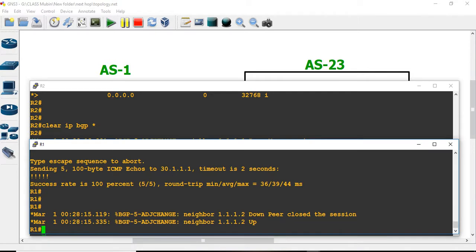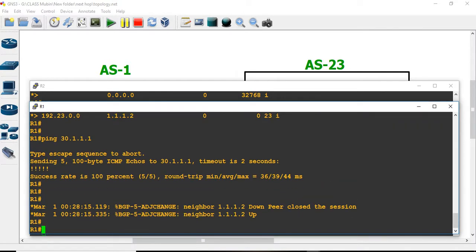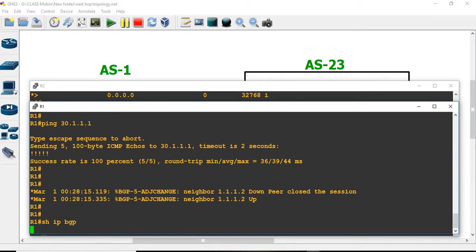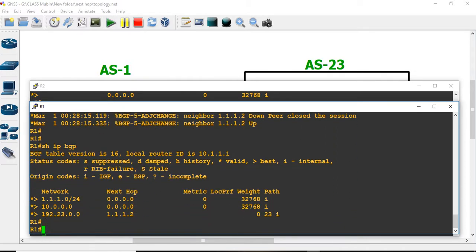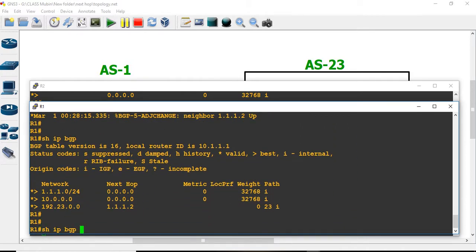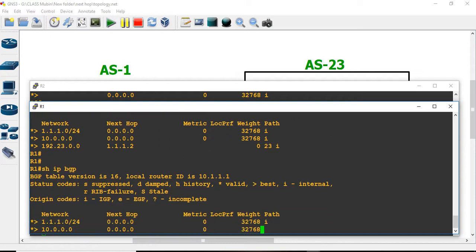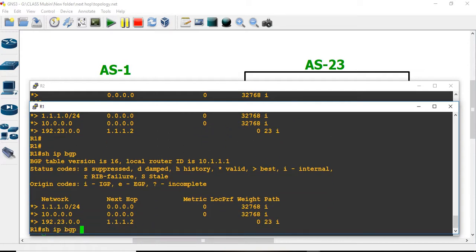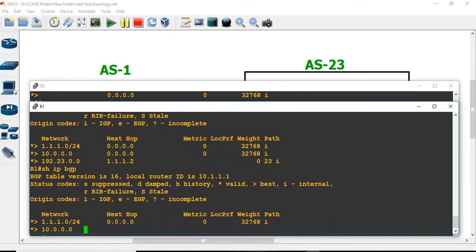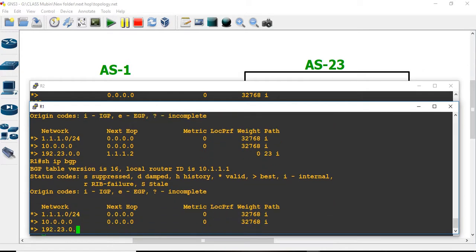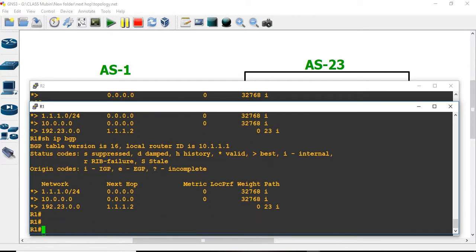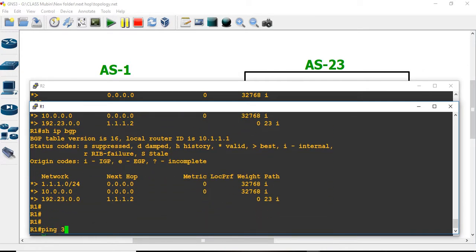Okay, on R1, I'm getting 10 routes and 192.23 routes. But what about 20 and 30 routes? Let's do ping.